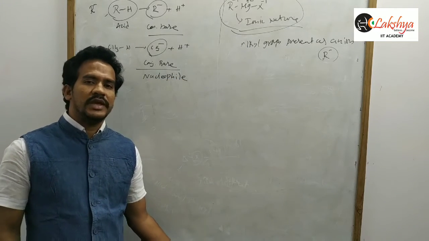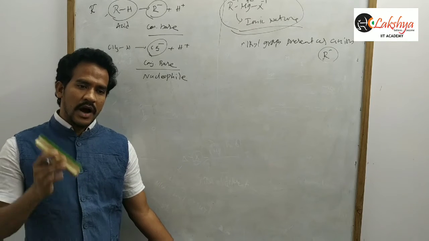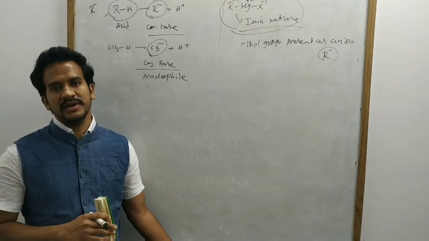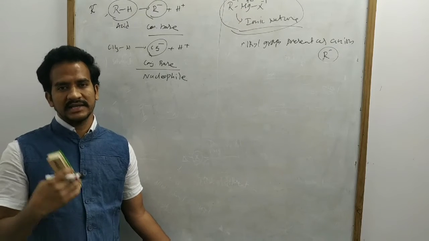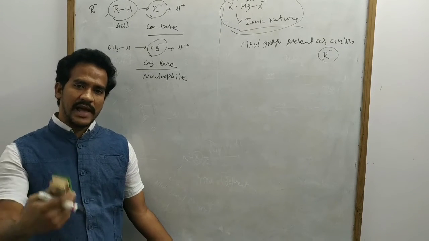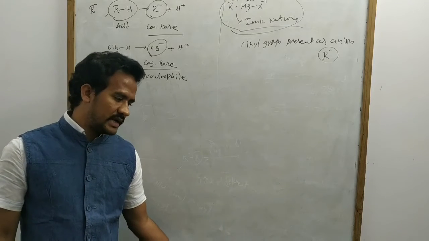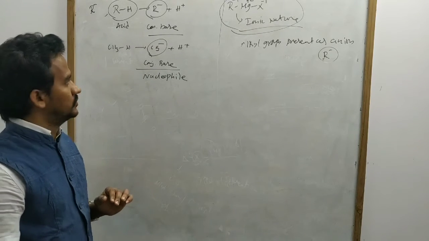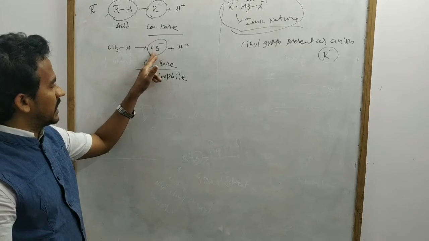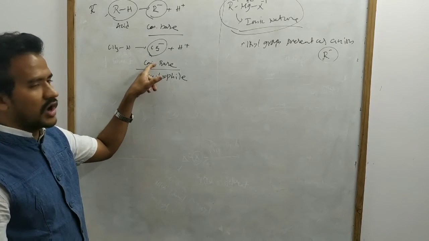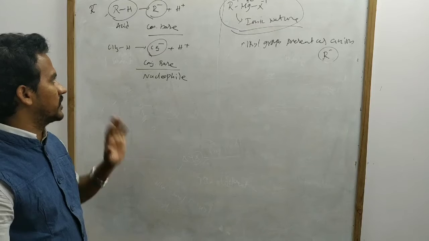So in a Grignard reagent, R minus acts as a conjugate base, that means a base that accepts the proton, and it acts as a nucleophile. Nucleophile means an electron donor. This one contains the electrons in the form of negative charge. So it acts as a conjugate base and a nucleophile.